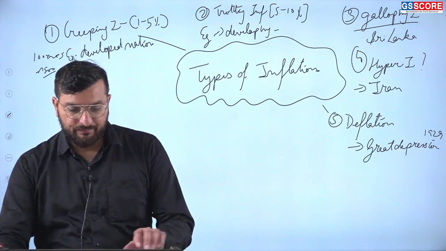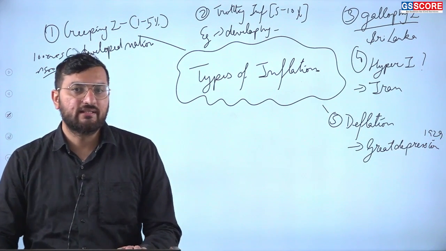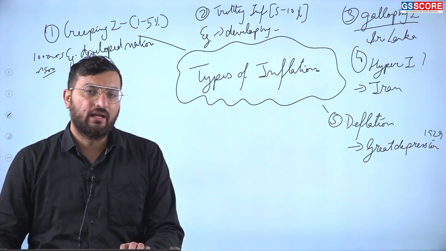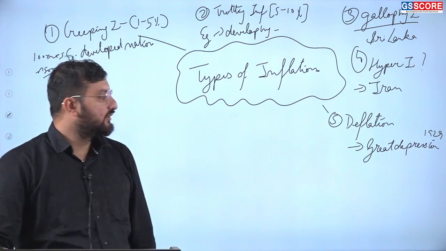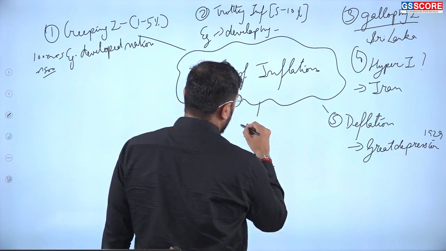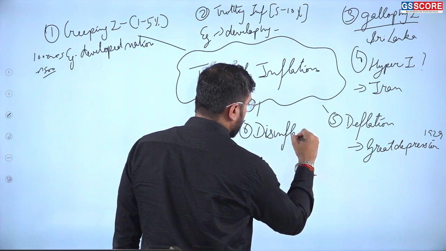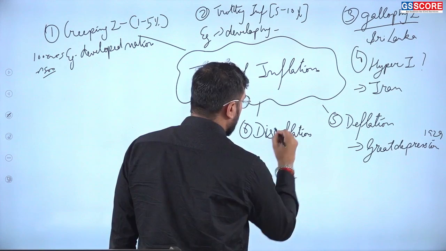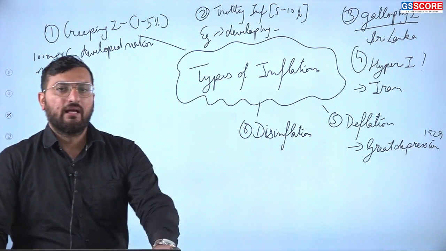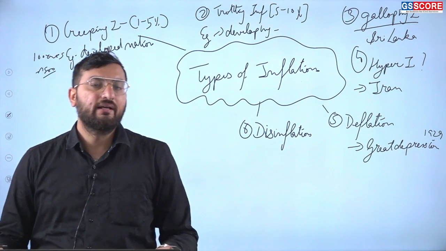Japan during the 1990s and 2000s can be taken as an example. They were in an era of deflation. Next is disinflation. In this, inflation is there, but it is decreasing.